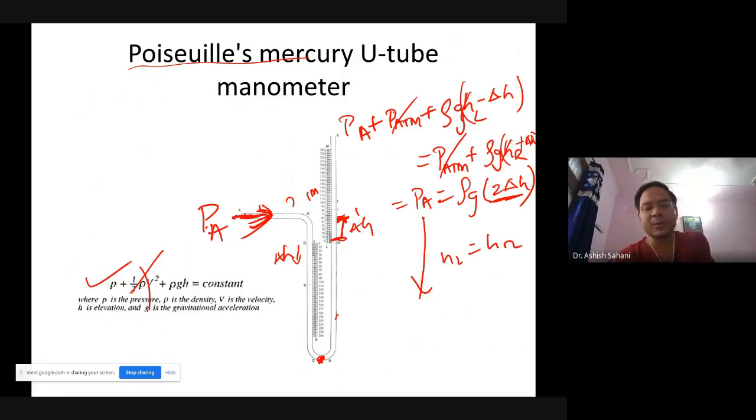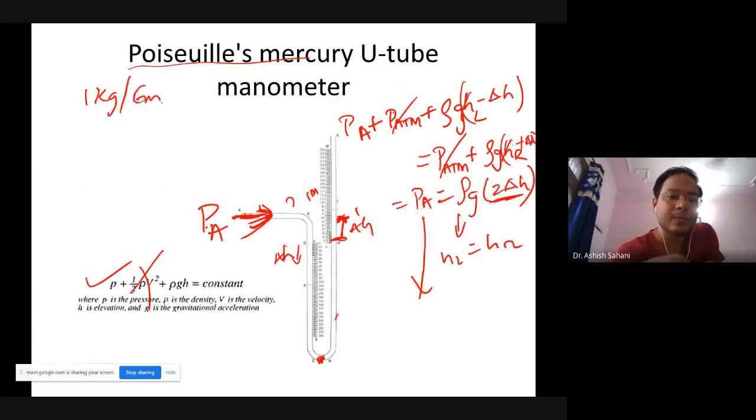You can use mercury, you can even use water, but if you use water, your rho will go down, because water has a density of, anybody knows? Water has a density of 1 gram per cc, while mercury has a density of 13 grams per cc.